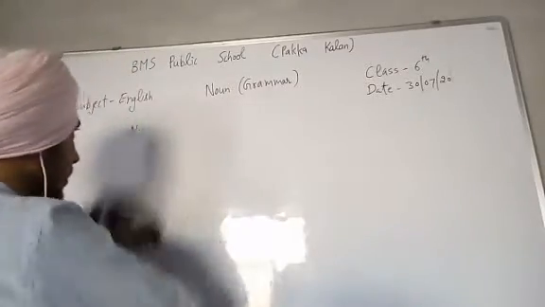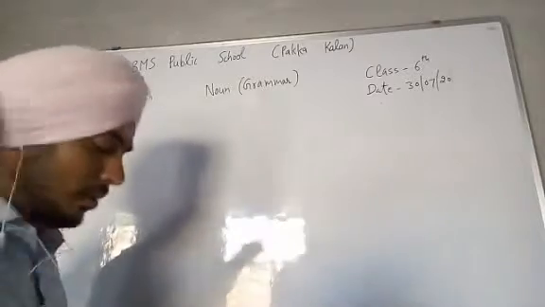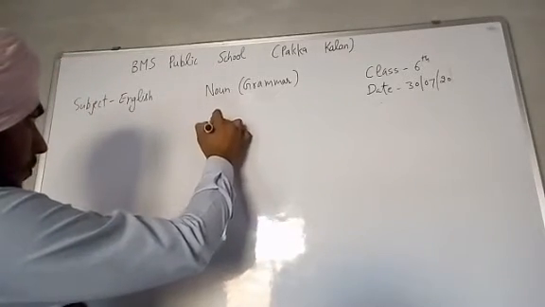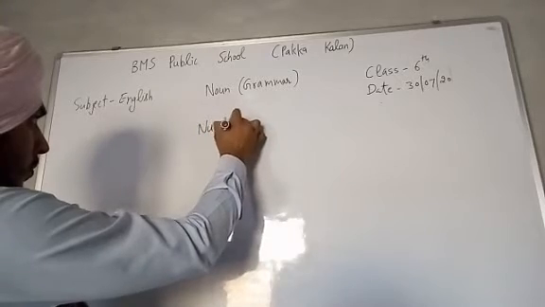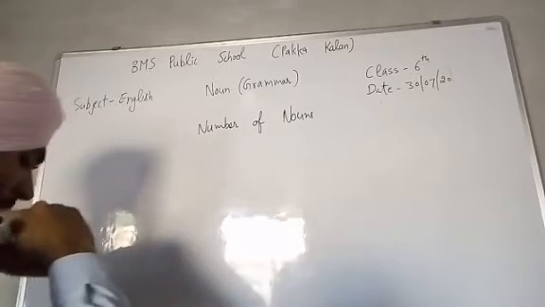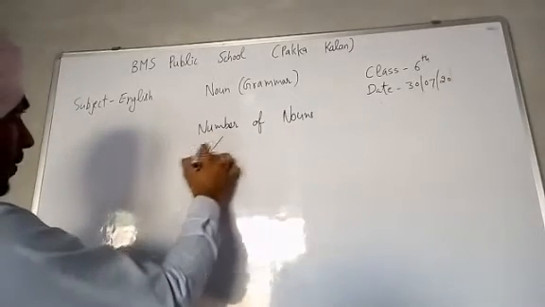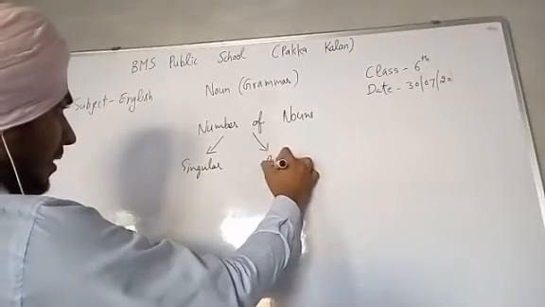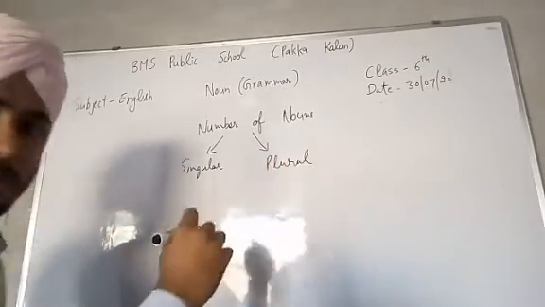Noun number, or we can say number of nouns. Number of nouns is of two types. One is singular, second is plural.